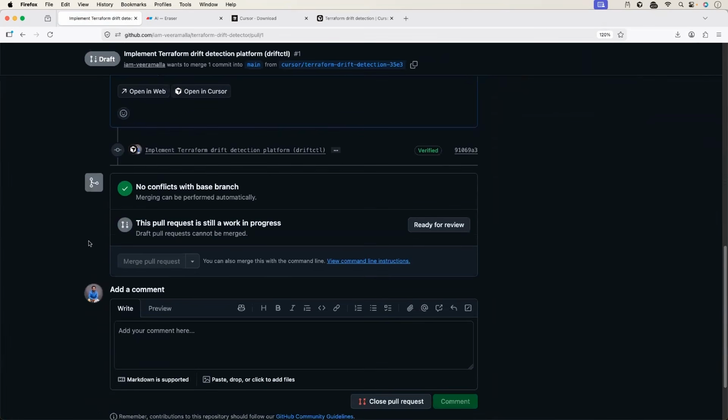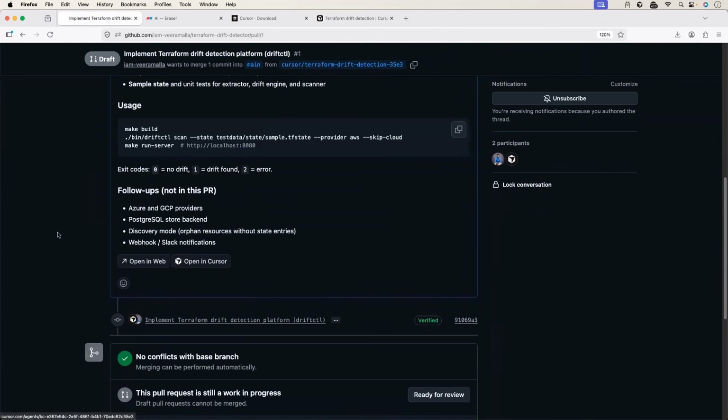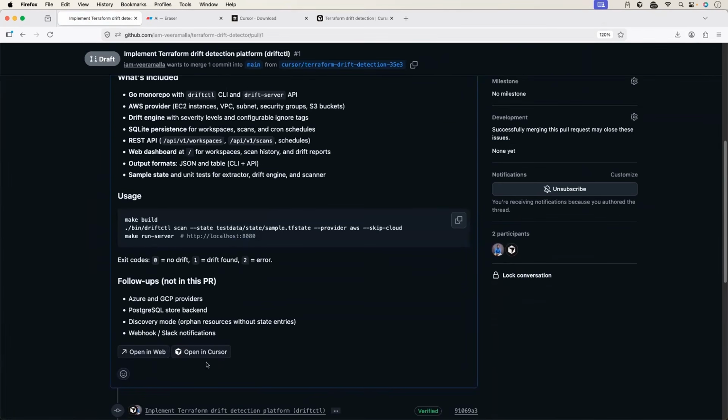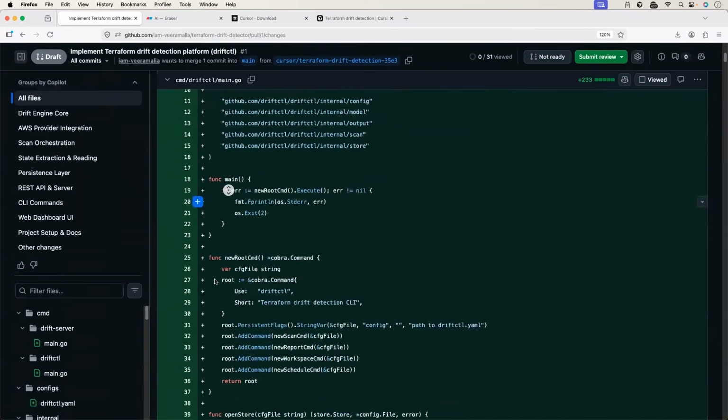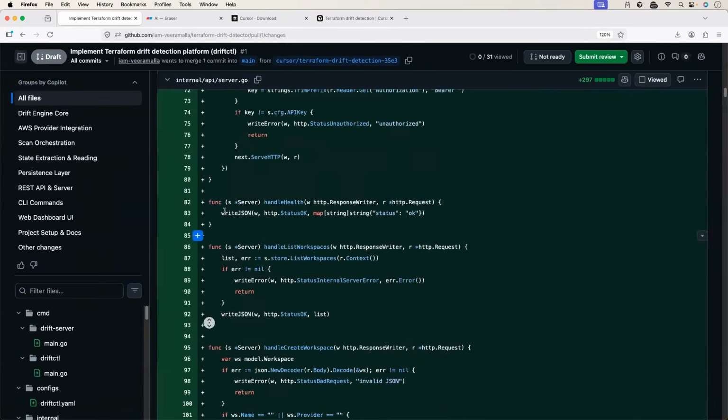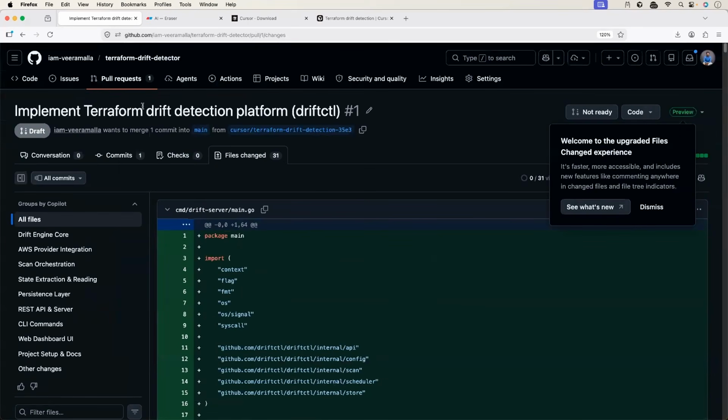And if you want, you can also open it in Cursor. Let's say someone's reviewing the pull request, they can also open this in Cursor. Probably they can perform the code review. And all the files are here. So this project has 31 files. All the 31 files are created and pushed as part of the pull request.